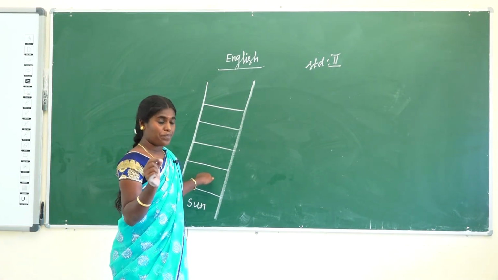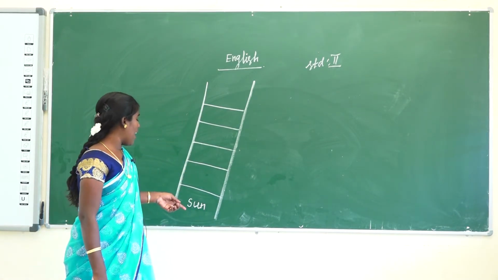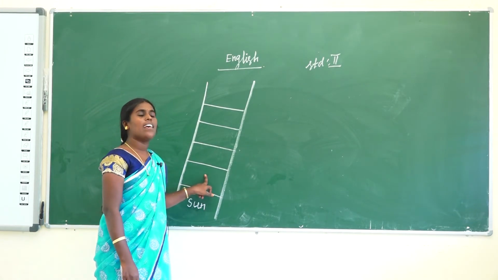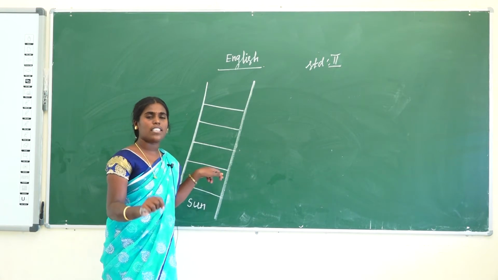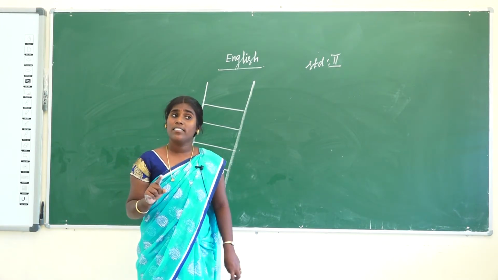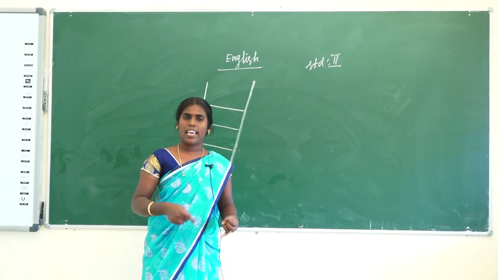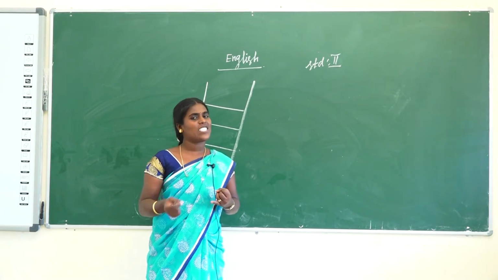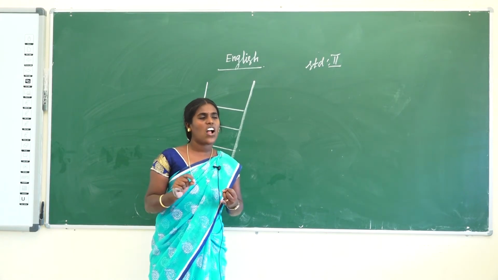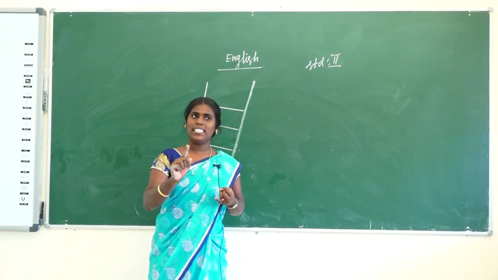What is the next clue given? A female child is called what? Daughter. Then the male child is called what? Anyone you know? The male child is called son.